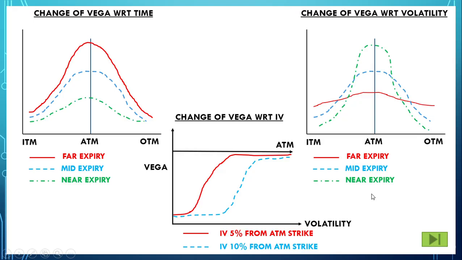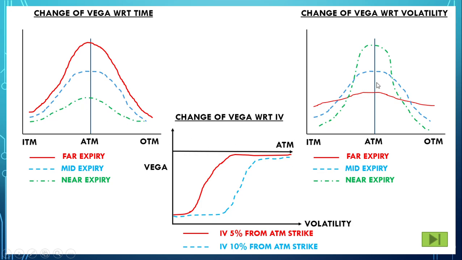So now let's see the effect of Vega with respect to time. So if the expiry is far, volatility is high, and you have a better chance of market moving up and down because the time duration is longer. As and when we reach near the expiry, there is not much deviation left for the market to move up and down, and the Vega chart becomes a little flattish.